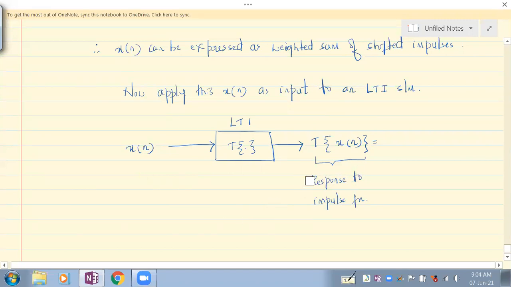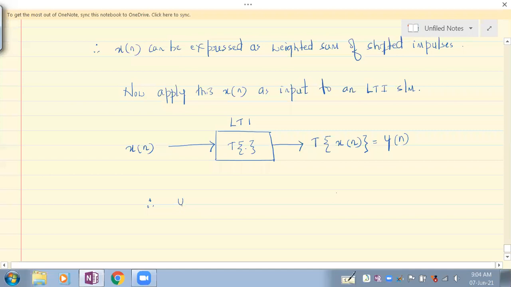So this is just an output, y of n. This is still not the impulse function. The impulse function will come when we substitute that above expression for x of n.